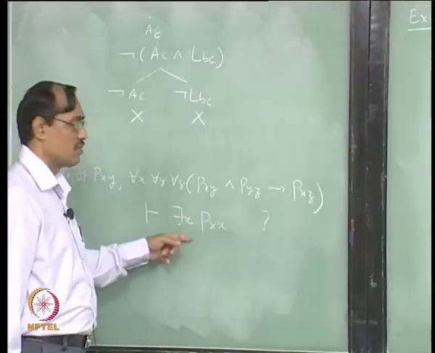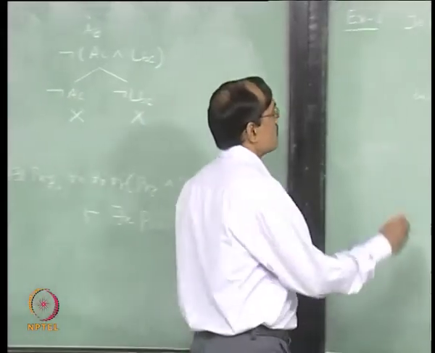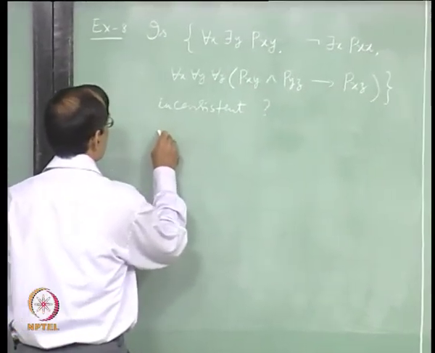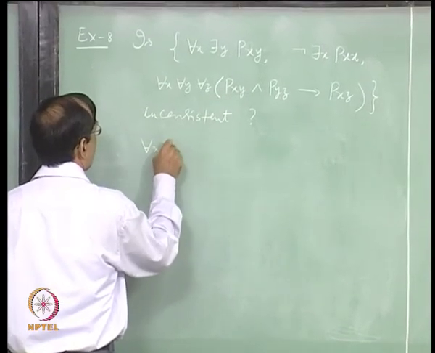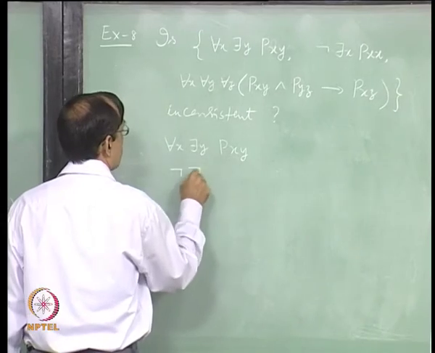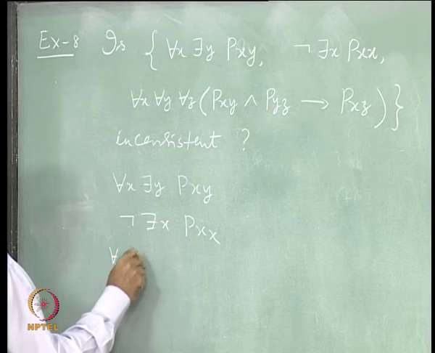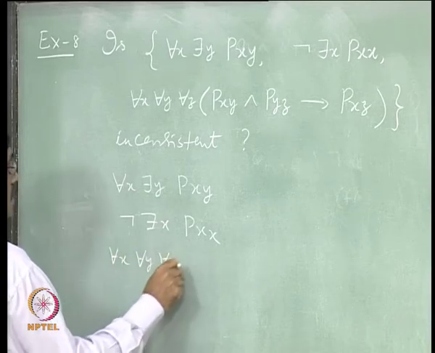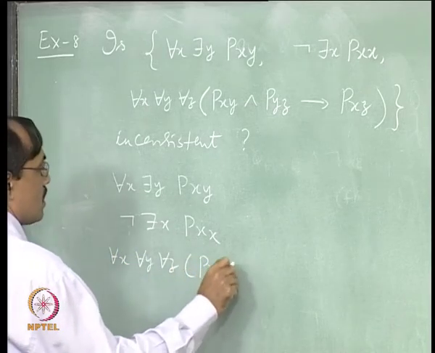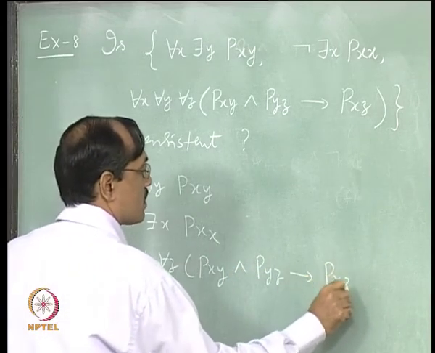Even if you started with this, you take not there is x P x x and then continue. So, we have now three sentences in the root. For each x there is y P x y, not there is x P x x, and for each x, for each y, for each z, P x y and P y z implies P x z.